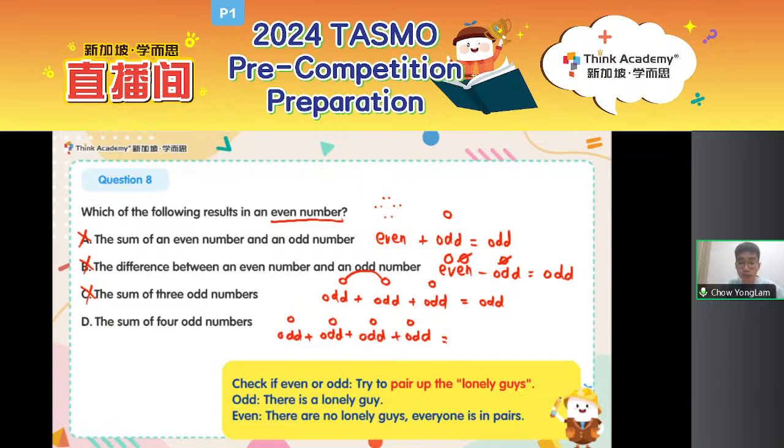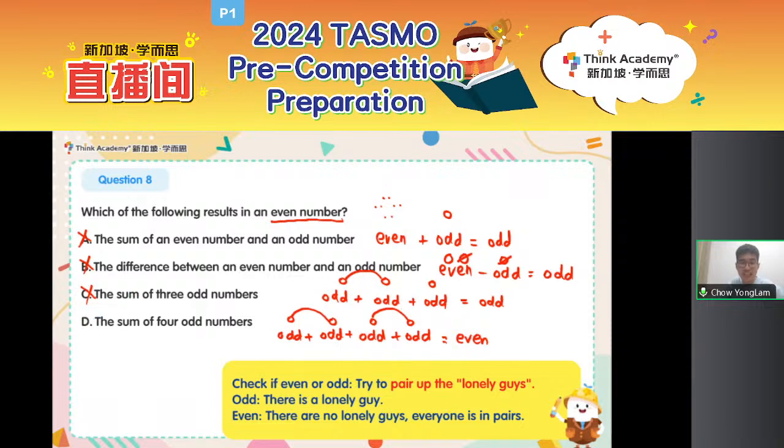So I see two lonely guys here, I can pair them up. So these two are no longer lonely. This lonely guy and the final lonely guy, I can also pair them together and they are a pair now, no longer lonely. Do I still have any lonely guys? No, because everyone here is in pairs already. Even the lonely guys are now paired up. So this means no more lonely guy. My result must be odd or even. Right, somebody already gave me in the chat. It is even, great job! So I want an even number. I found the even number.